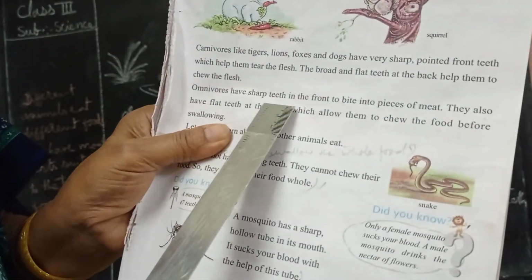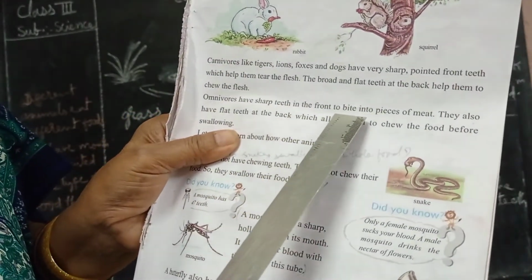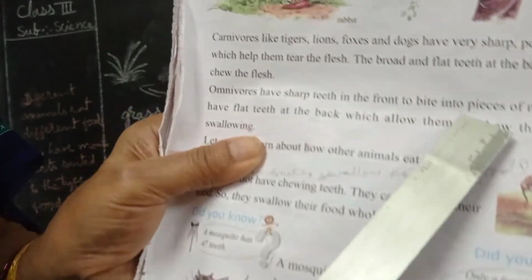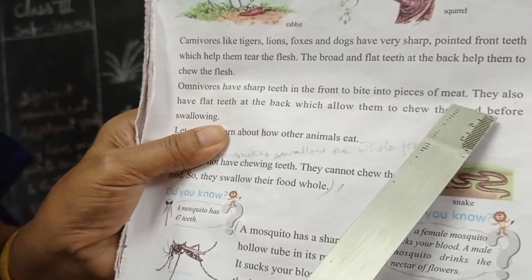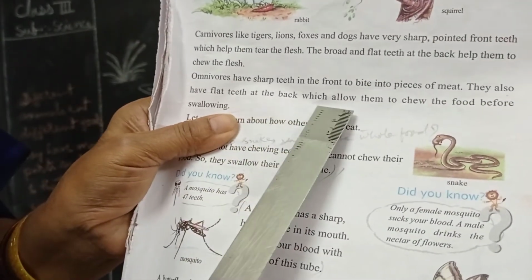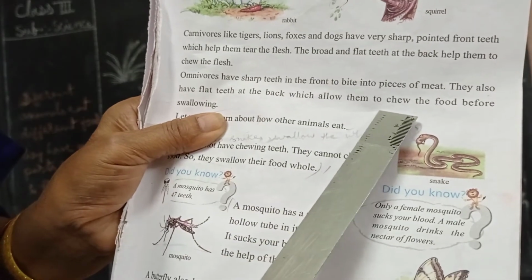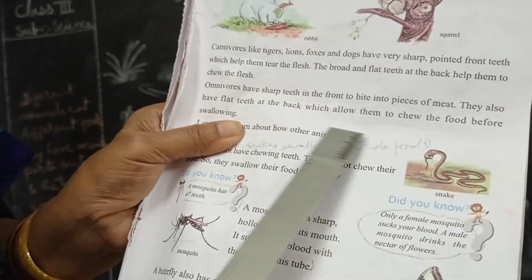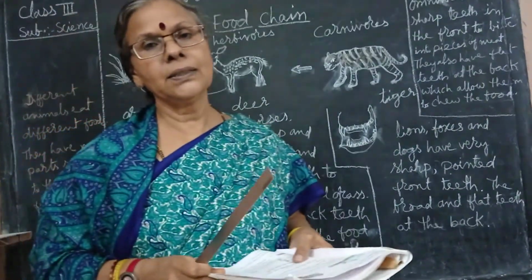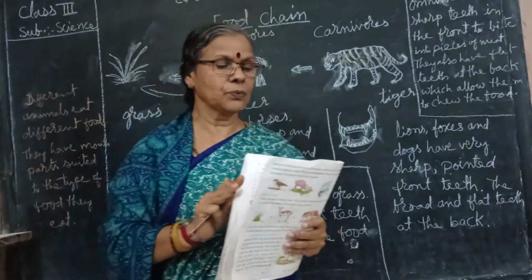Omnivores have sharp teeth in the front to bite and eat pieces of meat. They also have flat teeth at the back that allow them to chew the food before swallowing. So till here we have learned about food eating.